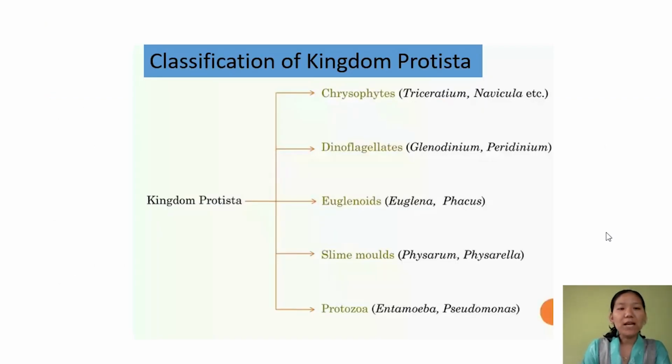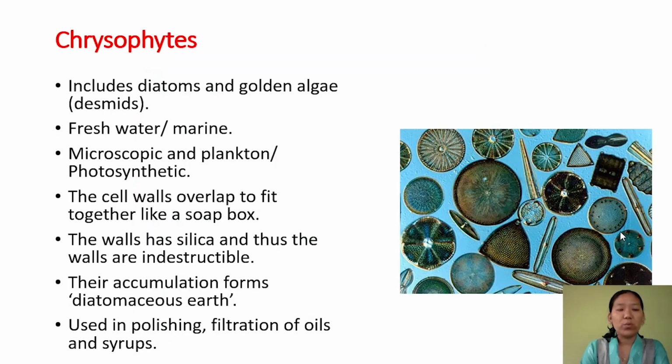The Protista are classified into chrysophytes, dinoflagellates, euglenoids, slime molds, and protozoa. Let us talk about these one by one. The first one is chrysophytes. These include diatoms and golden algae, and they are photosynthetic, found in marine as well as freshwater.